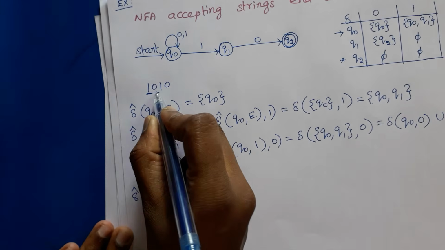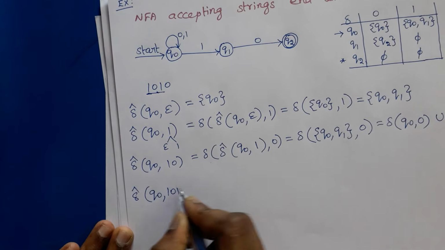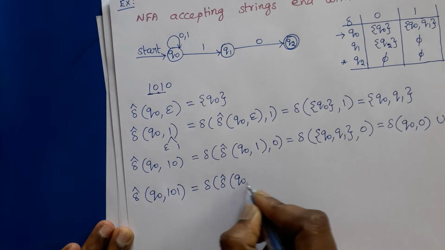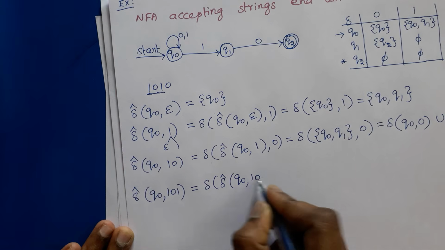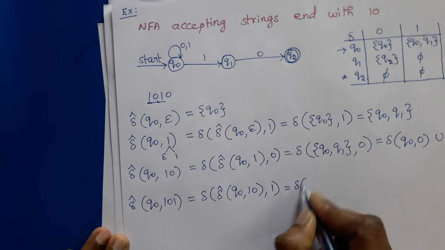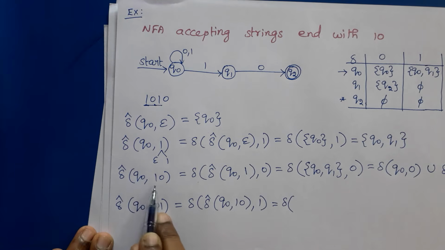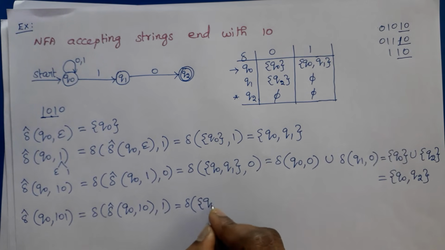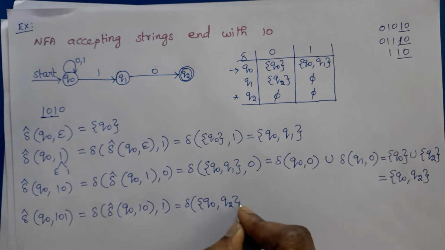Q0 comma, consider the three symbols 1, 0, 1. So this can be written as delta cap of Q0 comma X, meaning 1, 0 comma A. A is 1. Then delta cap of Q0 comma 1, 0 is Q0 Q2. So that must be written here: Q0 Q2 comma 1.